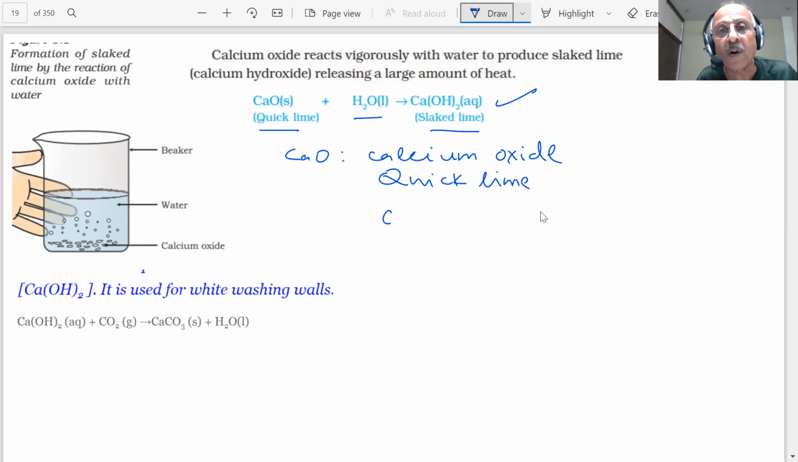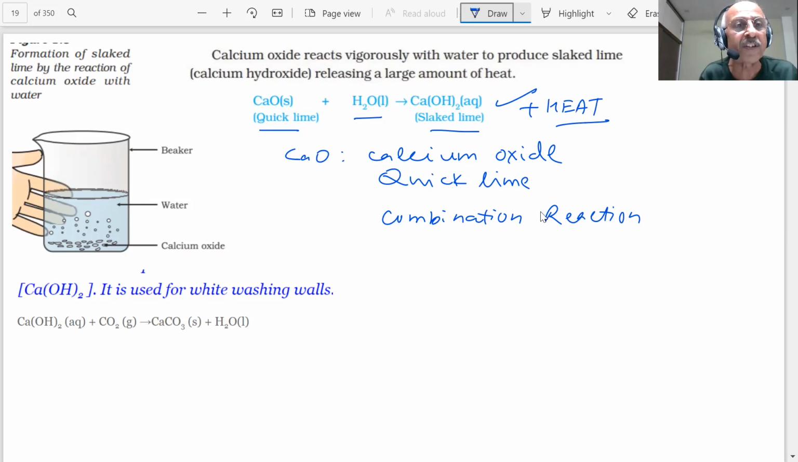It is an example of a combination reaction, students. There are two compounds. One is quicklime, calcium oxide. It is combining with water to form a single product. At the same time, the reaction is highly exothermic. A lot of heat energy is evolved in this reaction. And you will see, if you touch the beaker, it will become very hot.